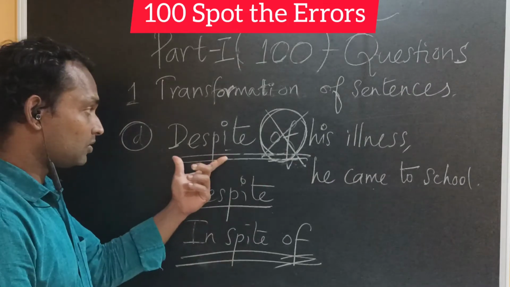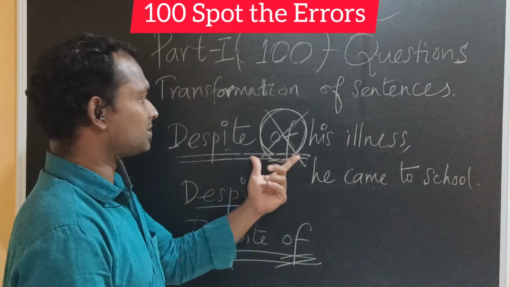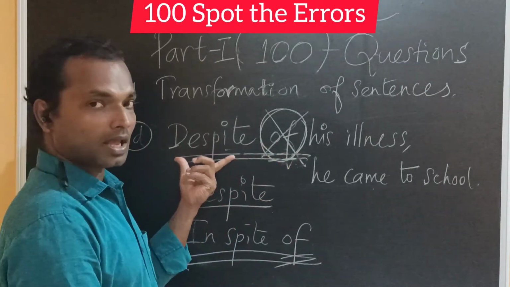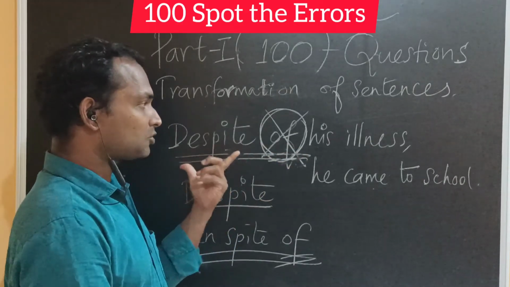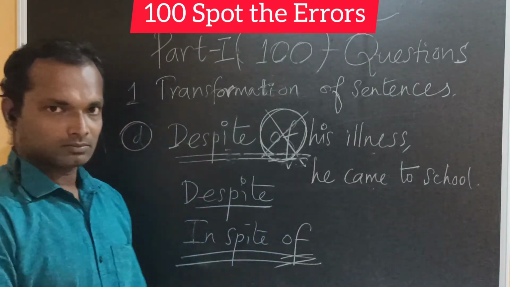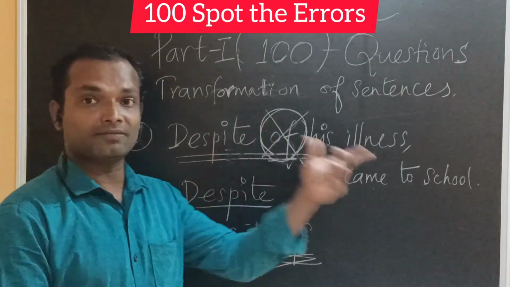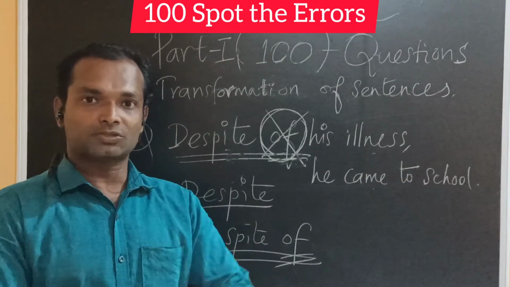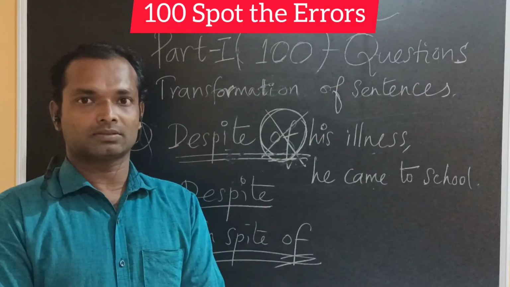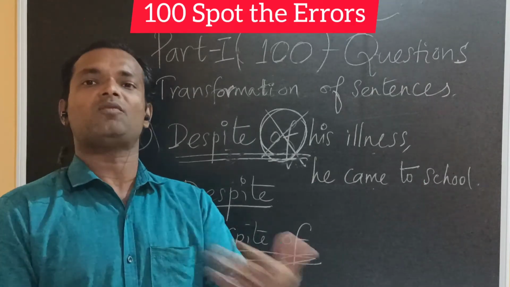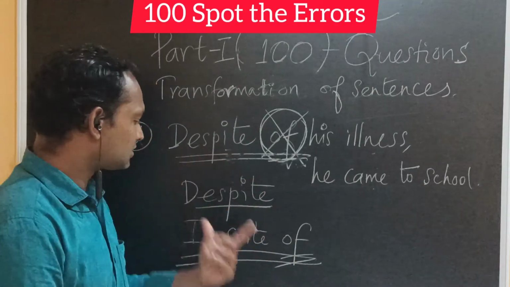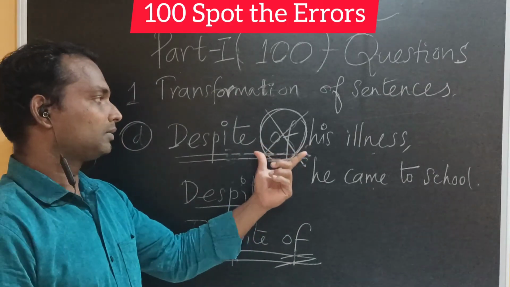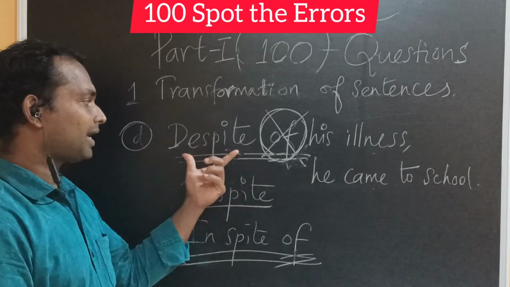Understood? So we have to find out the mistake. This is the mistake. We cannot use of immediately after despite. After the word despite, yes, despite his illness. Despite the heavy rain, the match continued. Despite his illness means in spite of his illness. Despite means in spite of. So you need not use the preposition of immediately after the word despite.